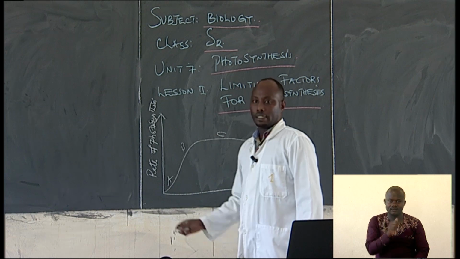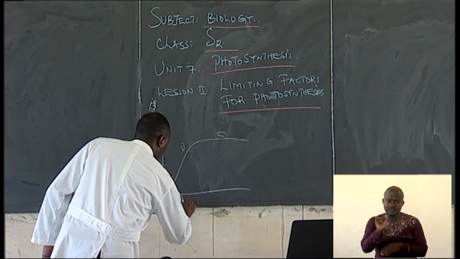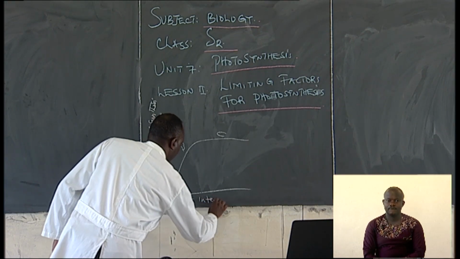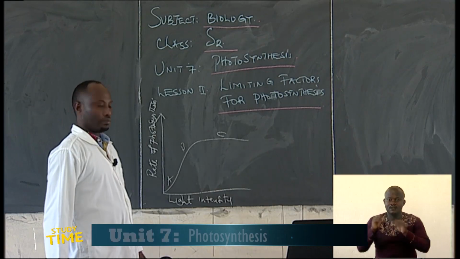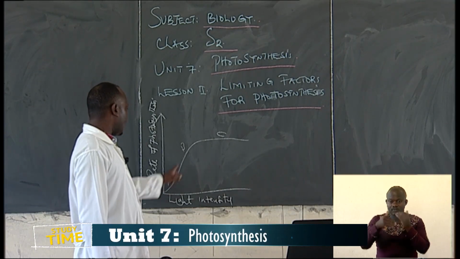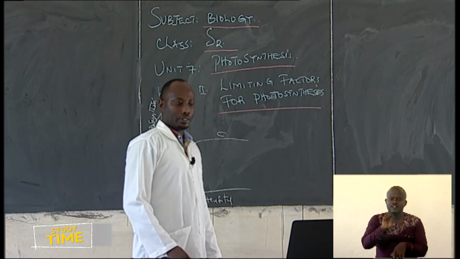Here we talk about light intensity, I'll use an abbreviation. This is light intensity. So we can see from A and B, there is an effect of sunlight.